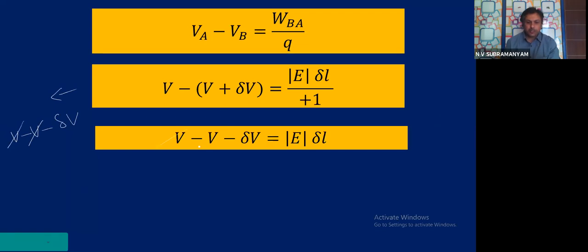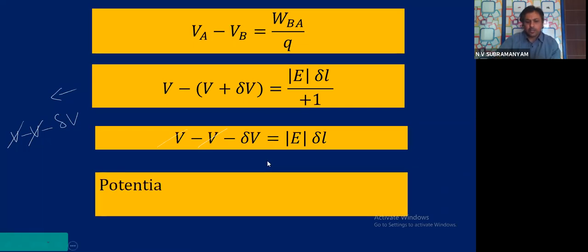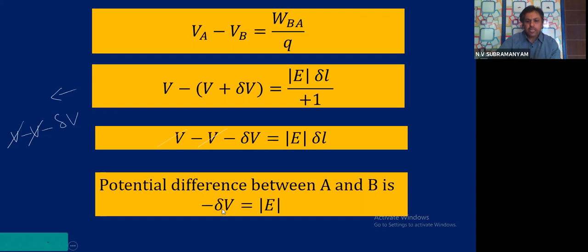What am I left with? The potential difference between A and B is minus dou V is mod E into dou L. Potential difference between which point and which point? A point and B point. I got a minus sign. What does this mean to us?